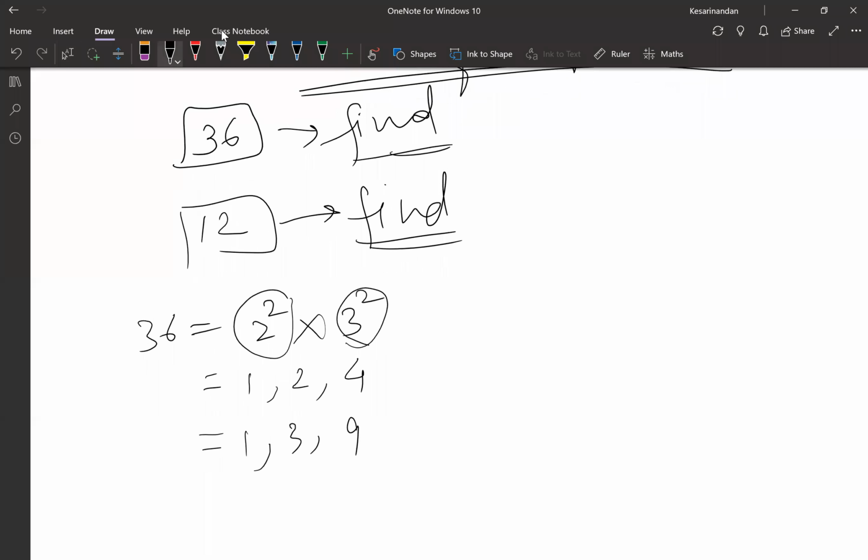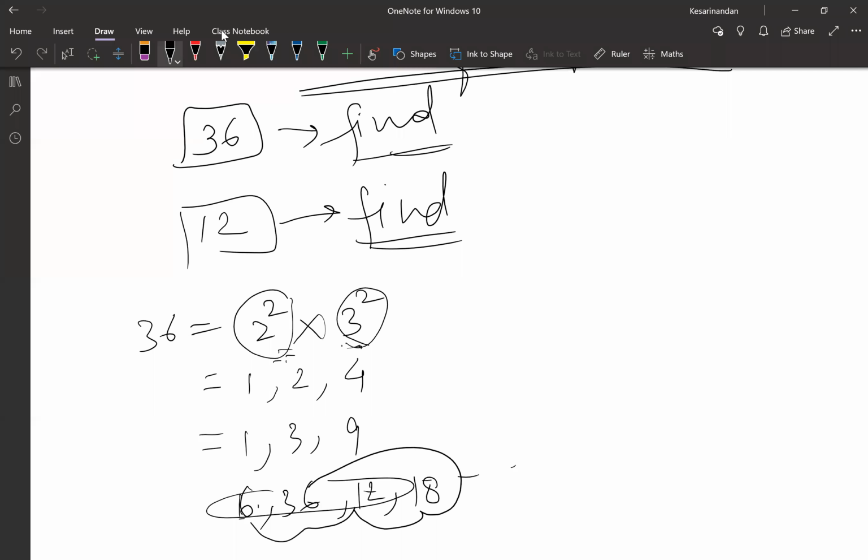And now we'll get factors from the combination of these two. And those would be 1, 6, 36. We'll get 6, we'll get 12, we'll get 18. So is there a pattern? 6, 12, 18, then 36. Same as 1, 3, 9 and 1, 2, 4. Now,